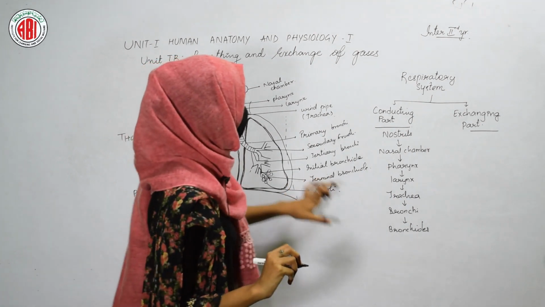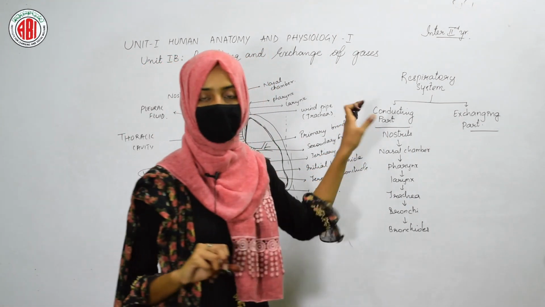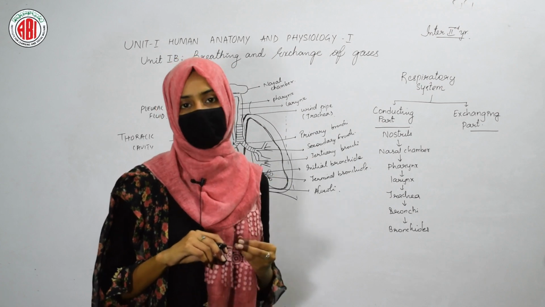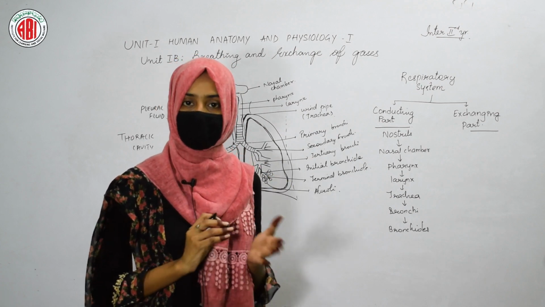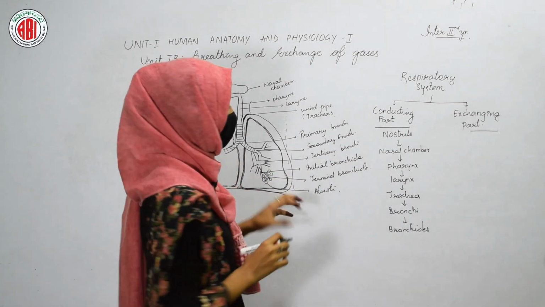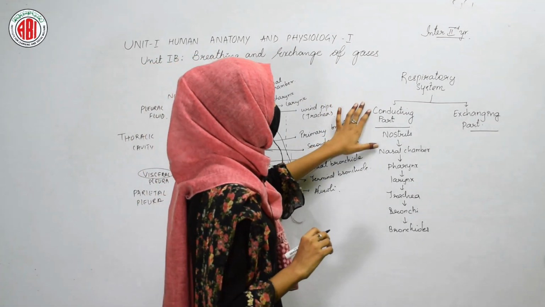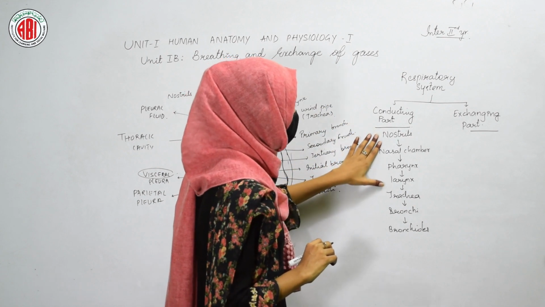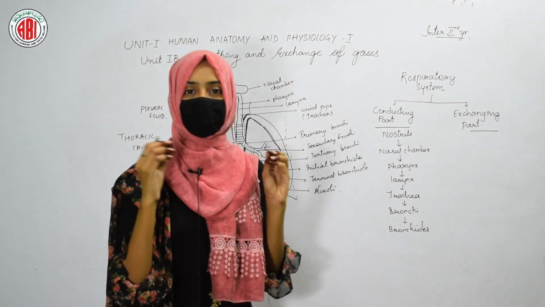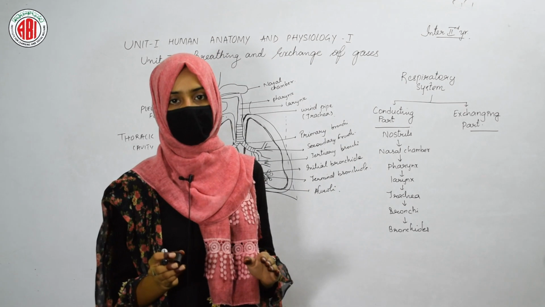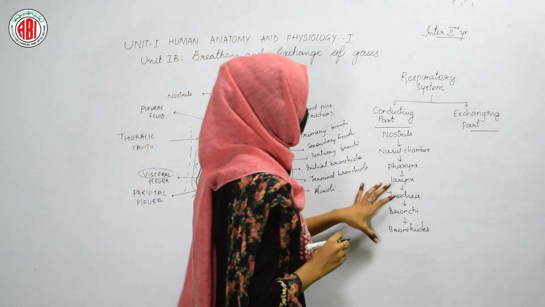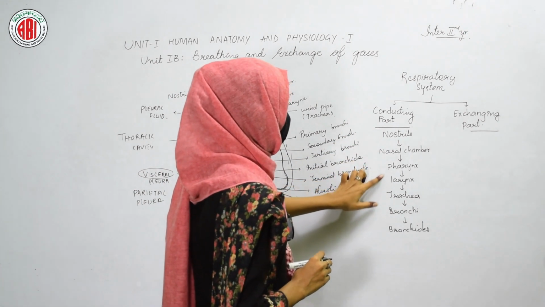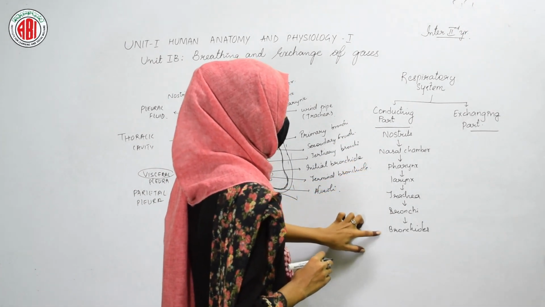We cannot write alveoli as a conducting part because the alveoli is a unit which helps in exchanging the gases. Conducting parts are the different parts of our respiratory system that just help in passing the air. So passage of air takes place through nostrils, then into the nasal chamber, pharynx, larynx, trachea, bronchi and bronchioles.